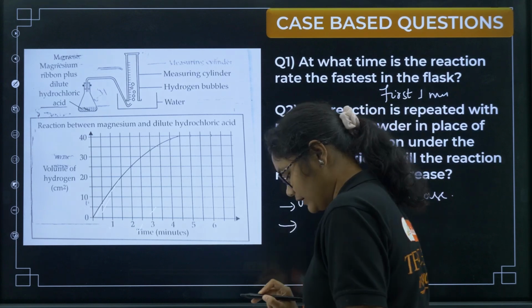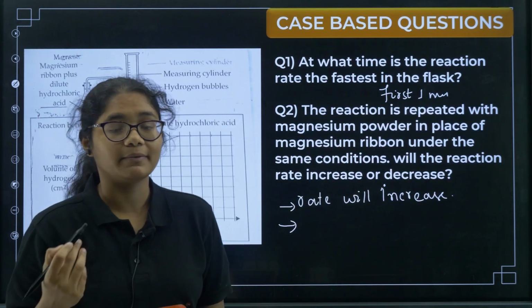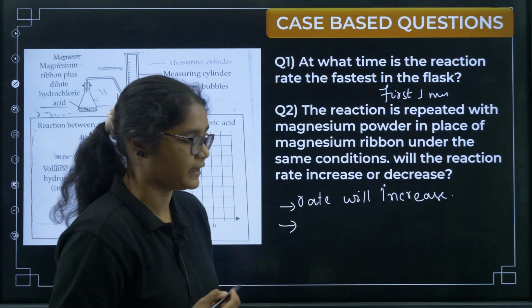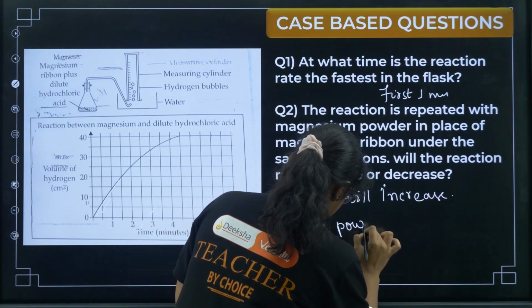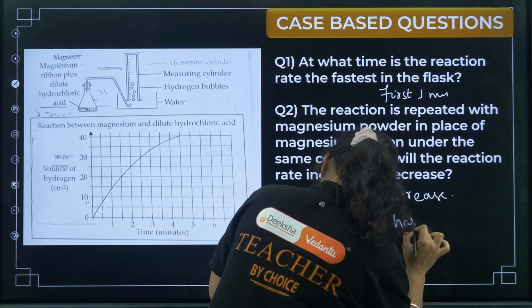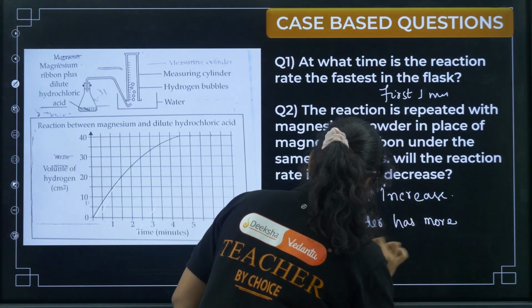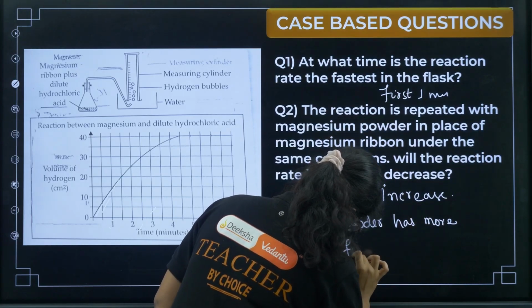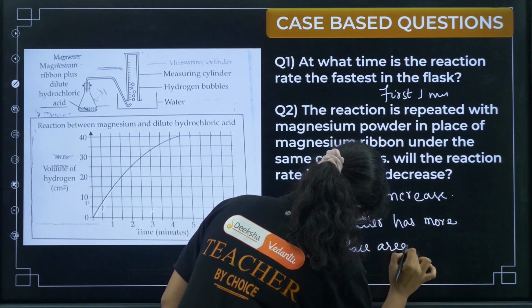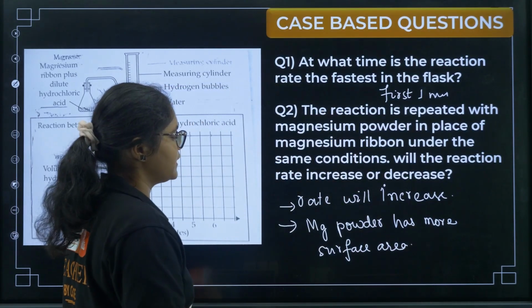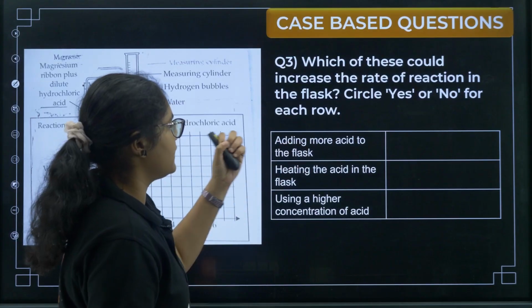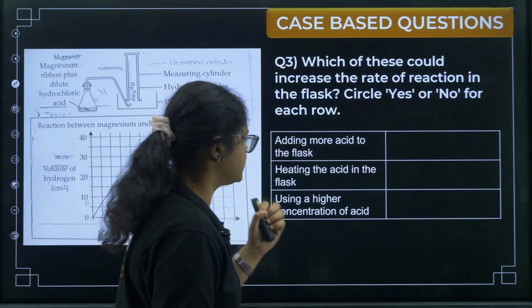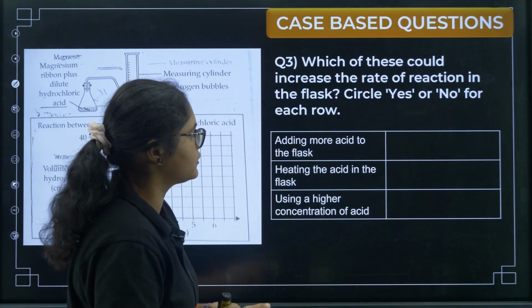Now what can be the reason here? You have to write that the rate will increase because the powdered magnesium has more surface area. So magnesium powder has more surface area. Next, which of these could increase the rate of the reaction in the flask? Circle yes or no for each row.